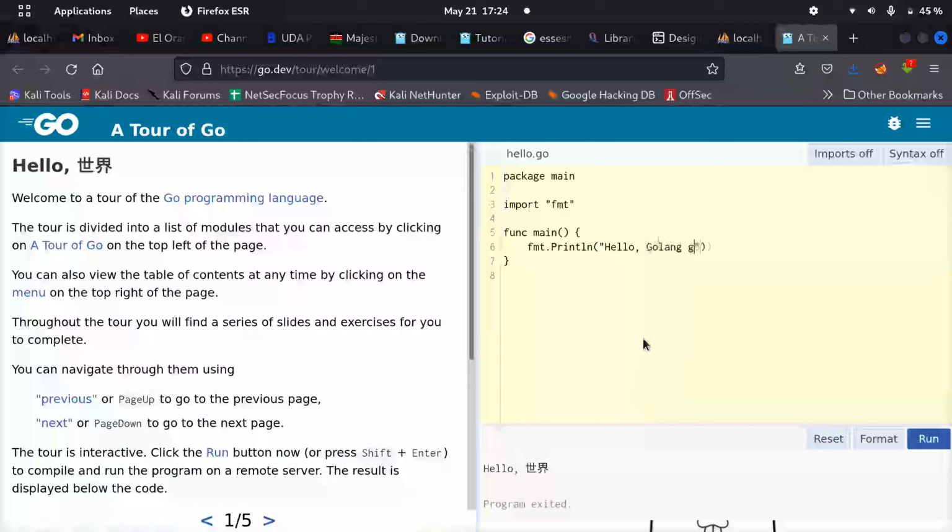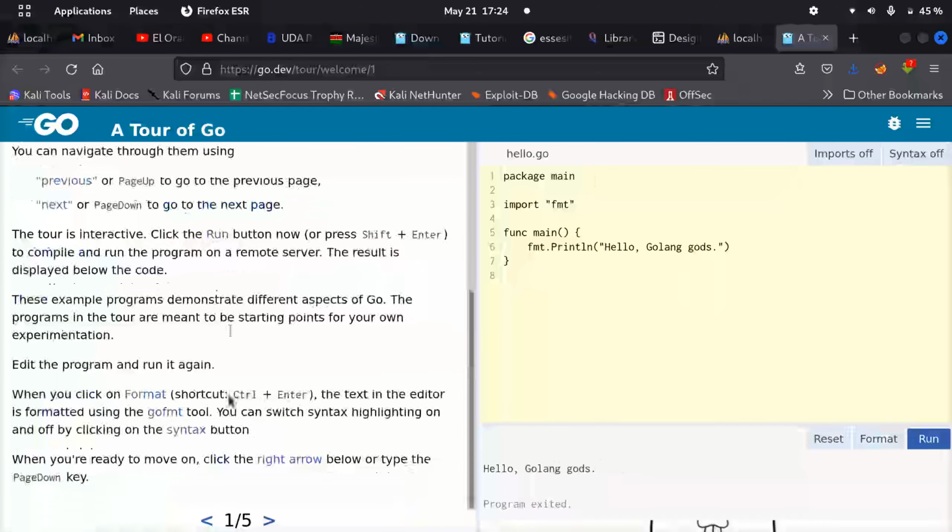Say Golang, let me see, with a small g, don't be struck by lightning, something like that. Just say run. See, Golang. It will teach you the basics of Go.